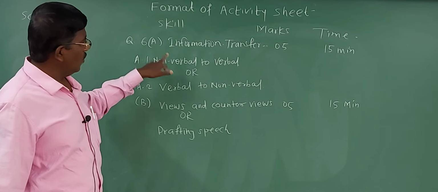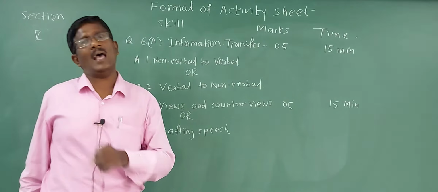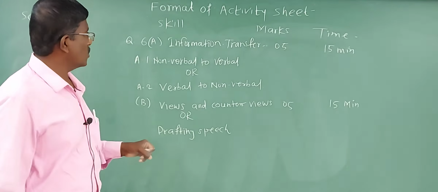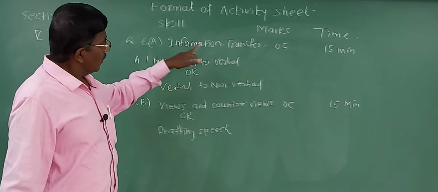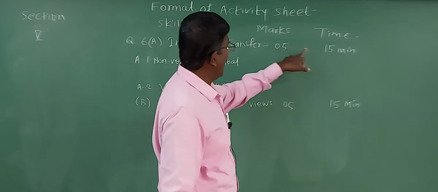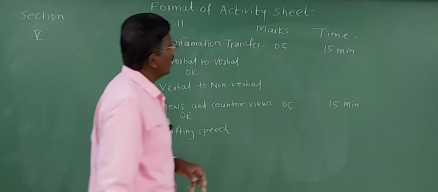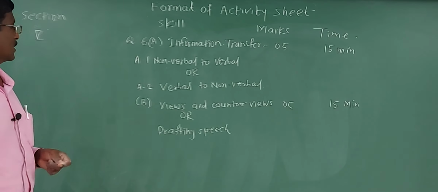That is called non-verbal, and you have to convert it into verbal. Verbal means passage. It means from a tree diagram you have to transfer into a passage. It is for 5 marks, and you have to cover this question within 15 minutes.